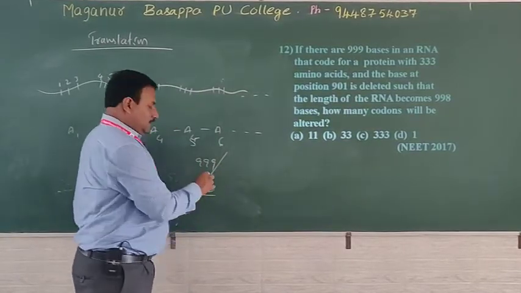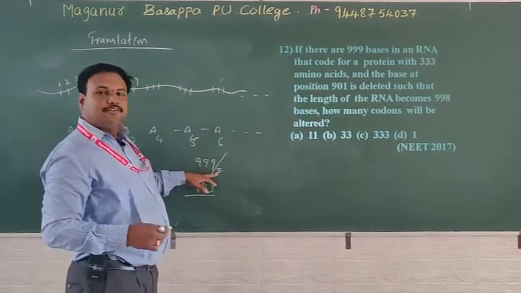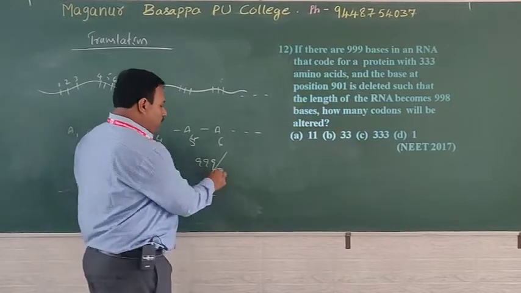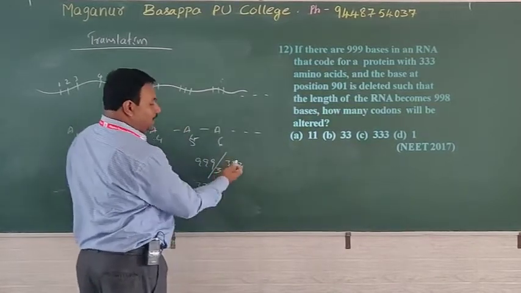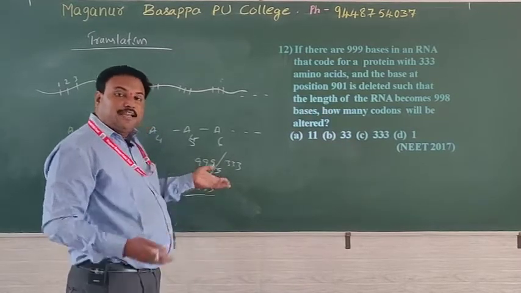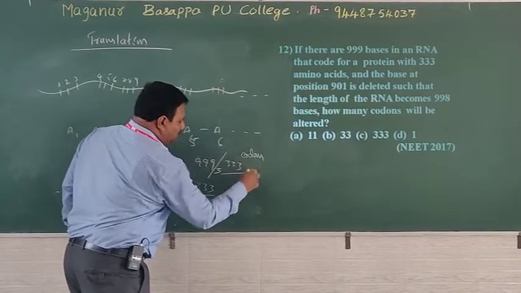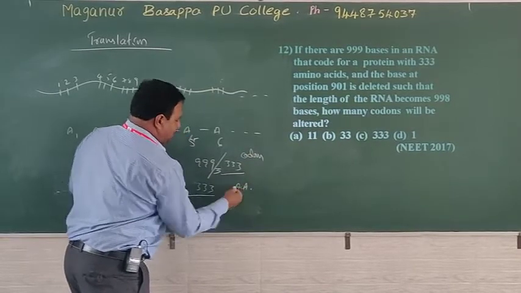Because three bases will form one codon. Then how many codons are there? 333 codons are there. That is why it arranges 333 amino acids. Okay, it is correct. This many codons are there and this many amino acids are arranged.